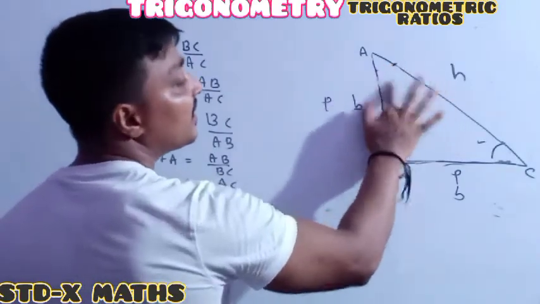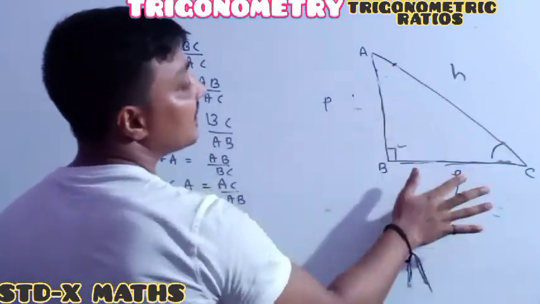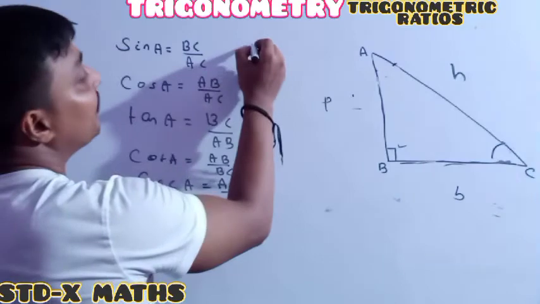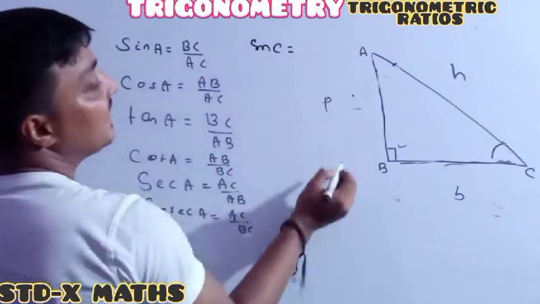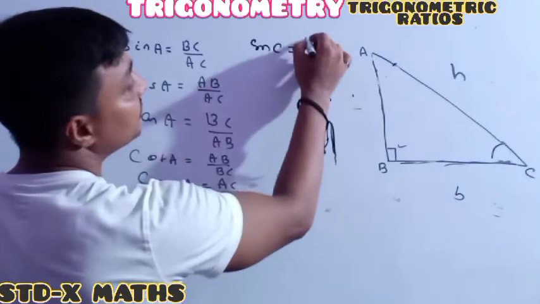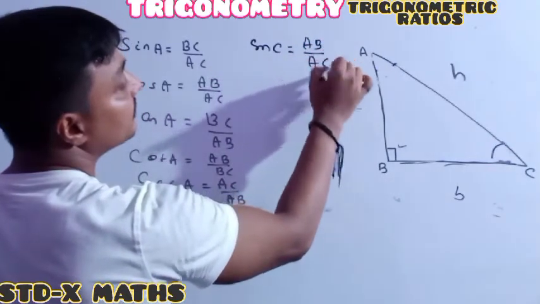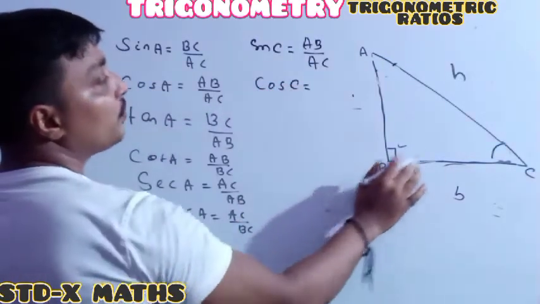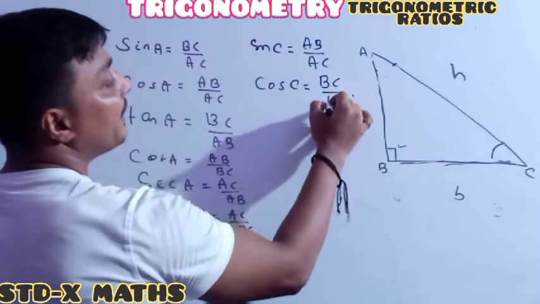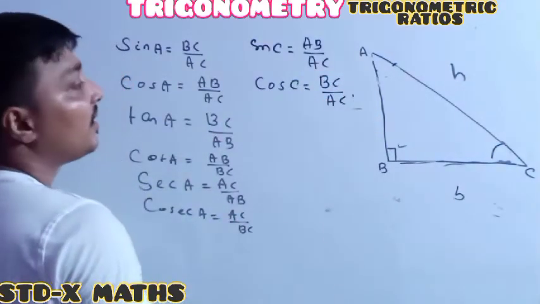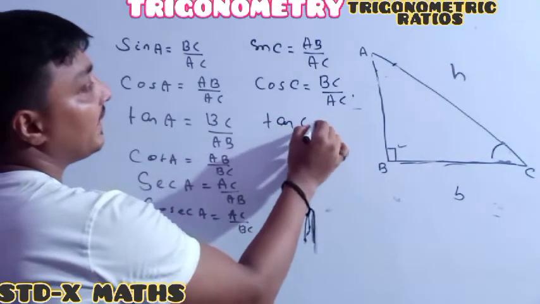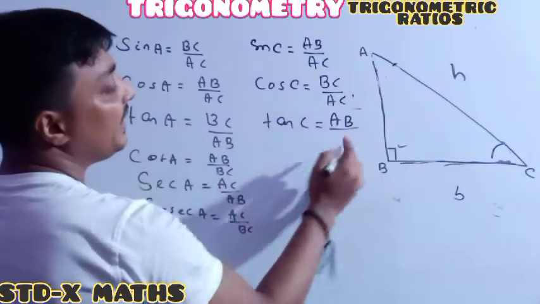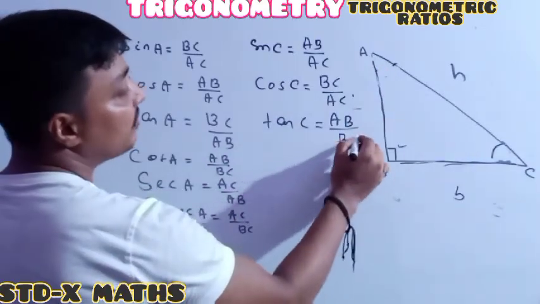See, now we will consider the C angle. For C angle, this one is the P, this one is the B. So whenever I write for sin C, it means AB divided by AC. Thereafter cos C is equal to BC divided by AC. Then tan C is P by B. It means AB, the opposite side, is P, and B is the adjacent side, which is BC.